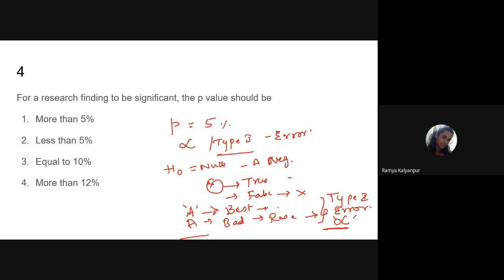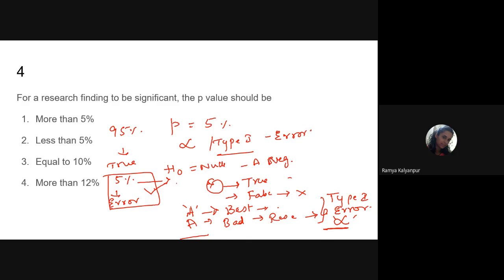Now, in any study, we don't want this mistake to happen beyond 5%. If the mistake is less than 5%, that means 95% of my study results are true, and the rest 5% some error has occurred. Okay, fine, we can give permission to this much error, but not more than this.